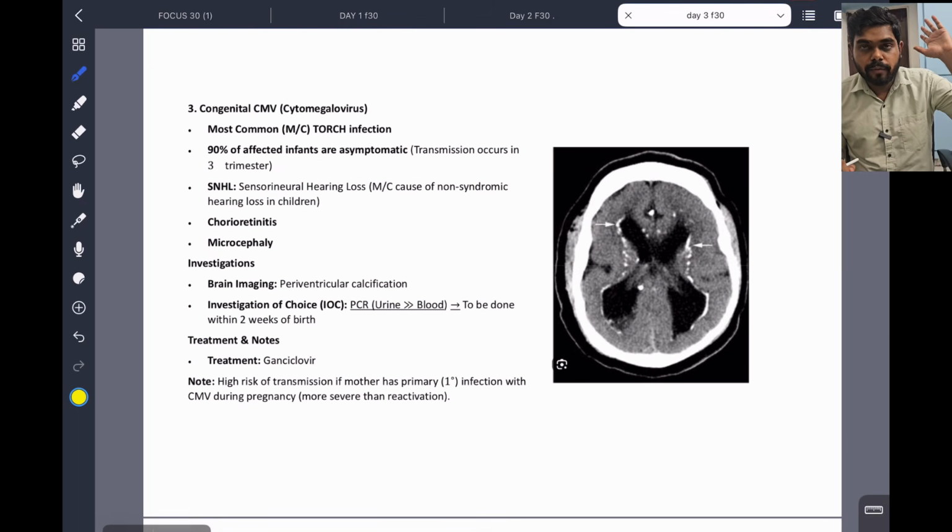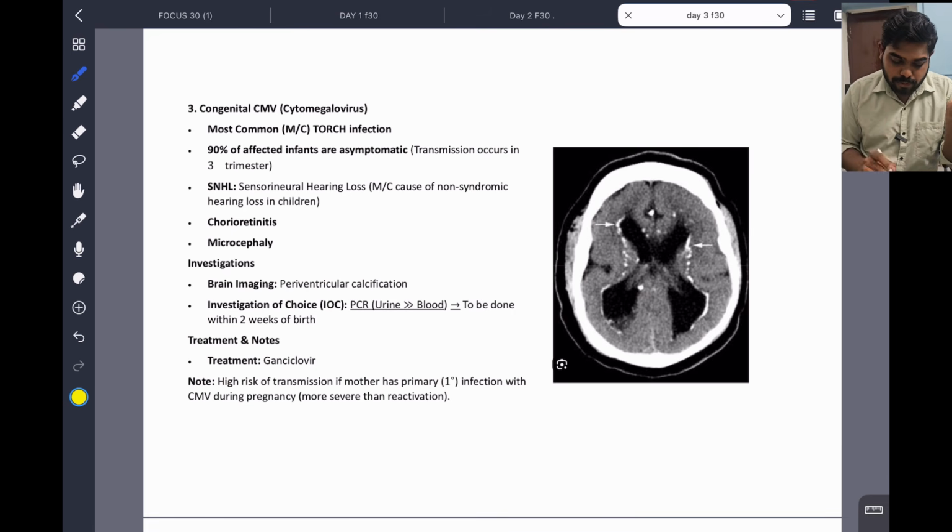For the last 2 years onwards, NEET is asking the same topic. 2 years back they asked, before that they asked, and it is highly important. And you can see some CT MRI image here, a radiological image. You can see something here. See, what is this? This is nothing but our ventricles. So we'll come to that.